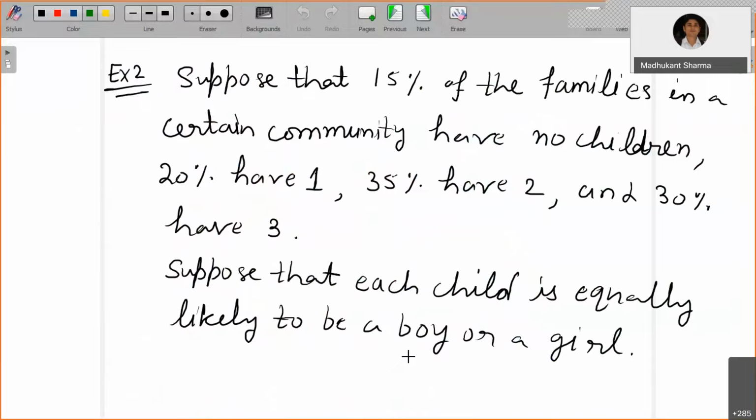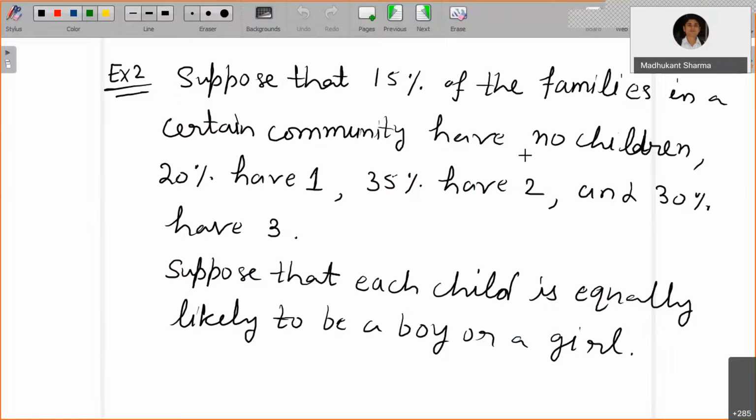Now let's take one more example here. Suppose that in a certain community, 15% of the families have no children, 20% have 1 child, 35% have 2 children, and 30% have 3. So the total is 100% of the families.